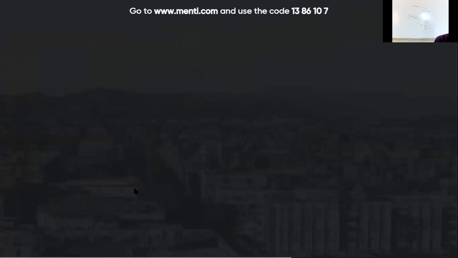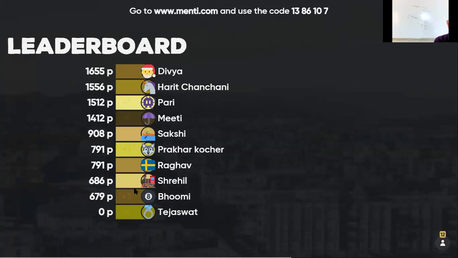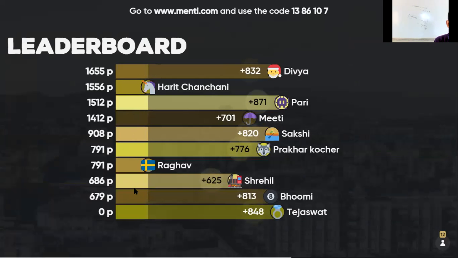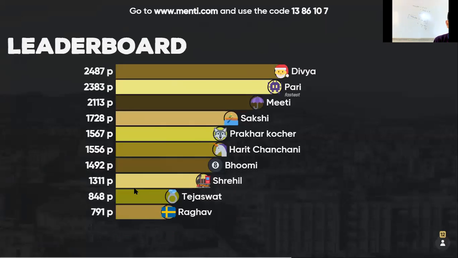So let's see the leaderboard. Divya on top, Pari second, Meeti third, Sakshi fourth, Prakhar fifth, Harit sixth, then Bhumish, Rehil, Tejashwat, last Raghav.